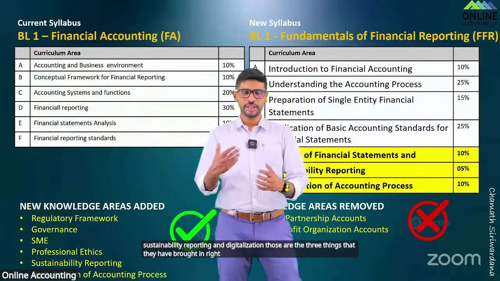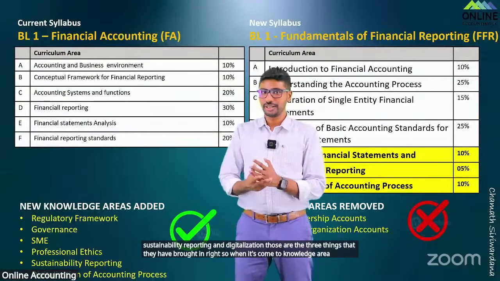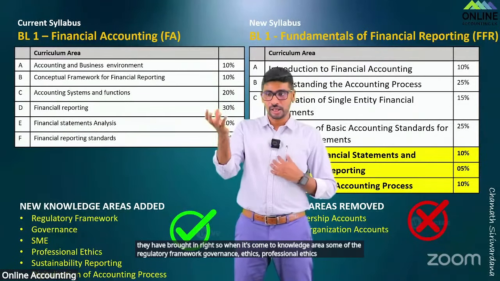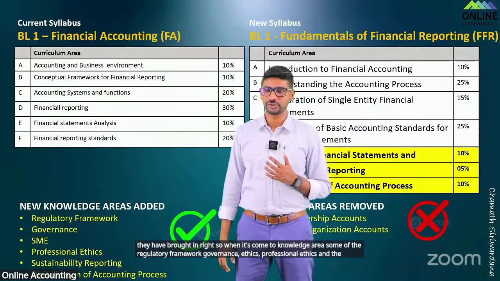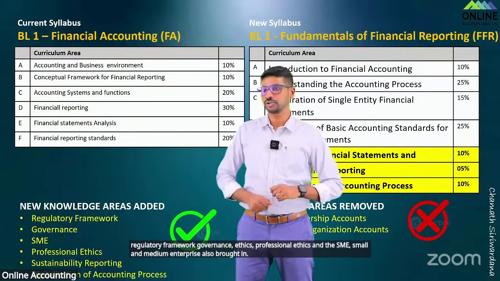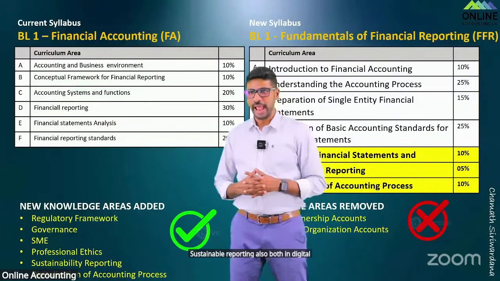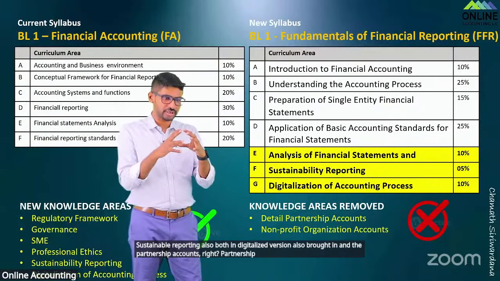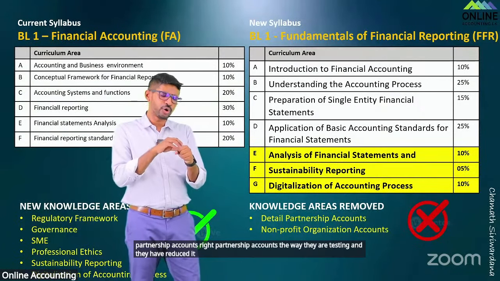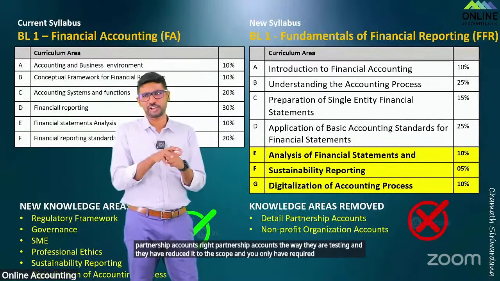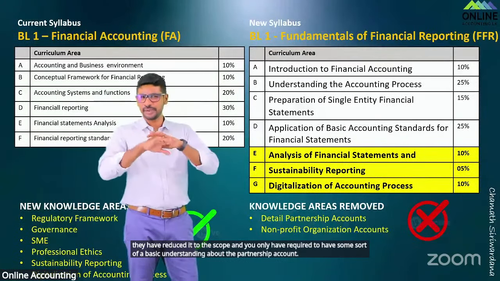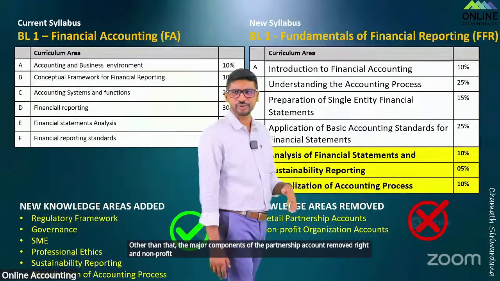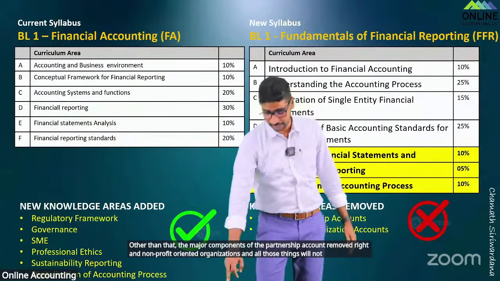When it comes to knowledge areas, some of the regulatory framework, governance, ethics, professional ethics, and SME, small and medium enterprises, are also brought in. Sustainability reporting and digitalization are also brought in. For partnership accounts, the scope has been reduced, and you are only required to have a basic understanding of partnership accounts. Other than that, the major components of partnership accounts are removed. And non-profit oriented organizations and similar topics will not be tested at the business level.